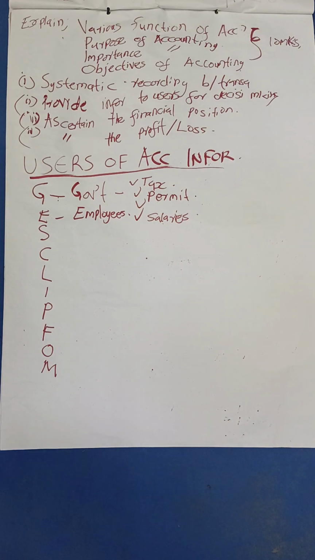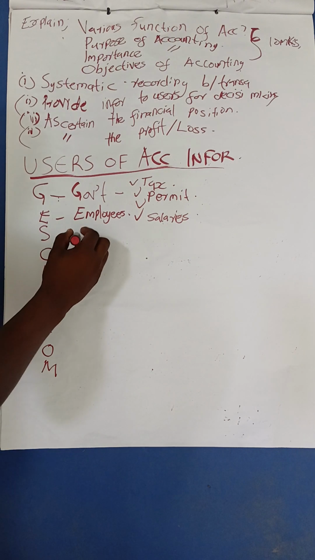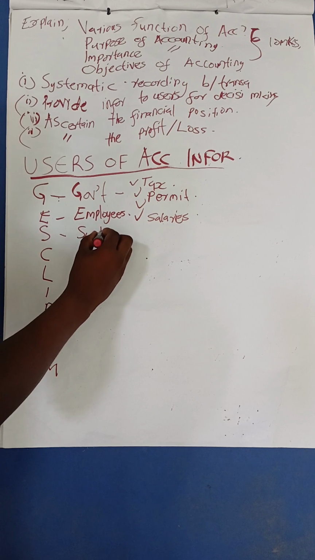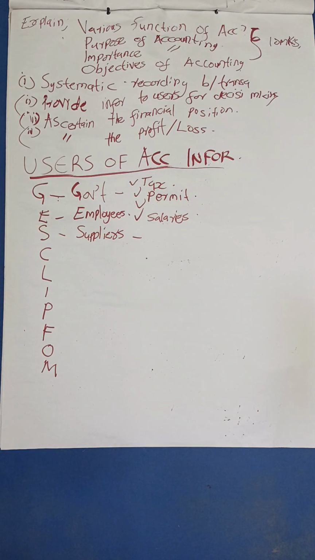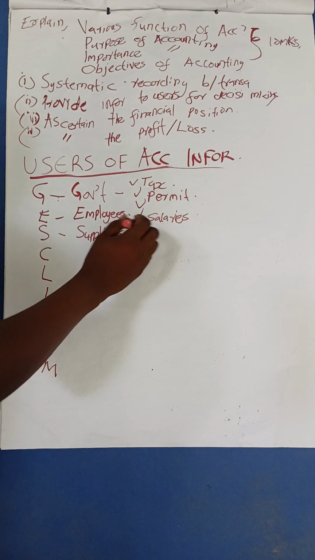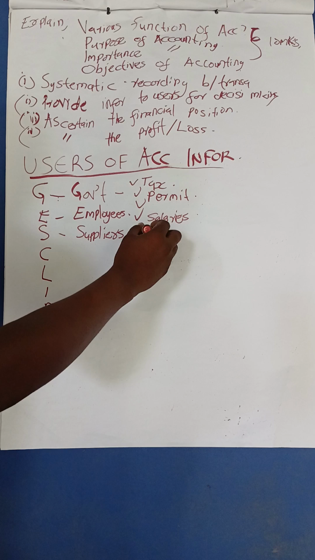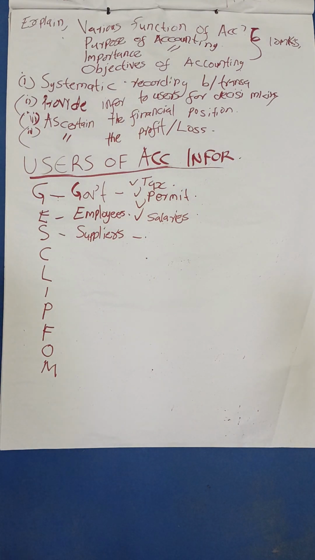We have the suppliers. S stands for suppliers, or you can say the trade creditors. They are interested in the accounting information of the business so that they can tell if the business will be able to pay for the goods they supply, maybe after the period they have agreed with the business is due to them. So suppliers, or trade creditors, need this accounting information to know if the business will be able to pay or not.